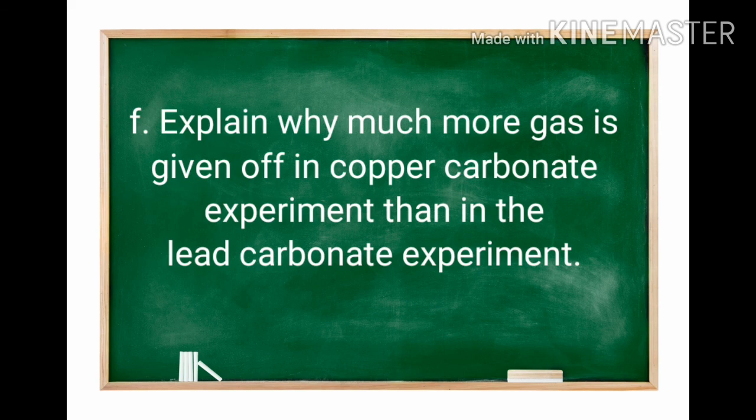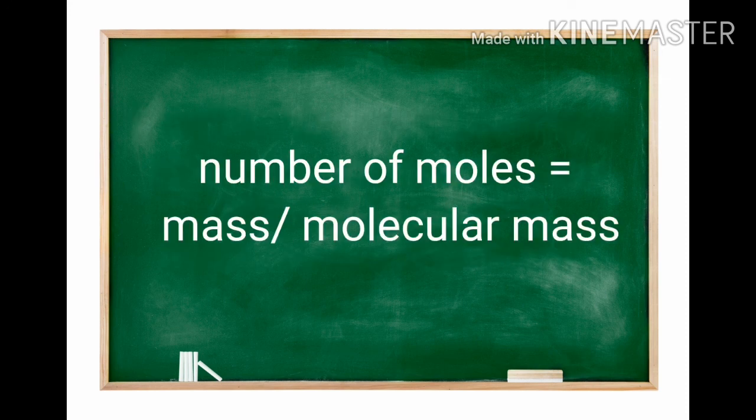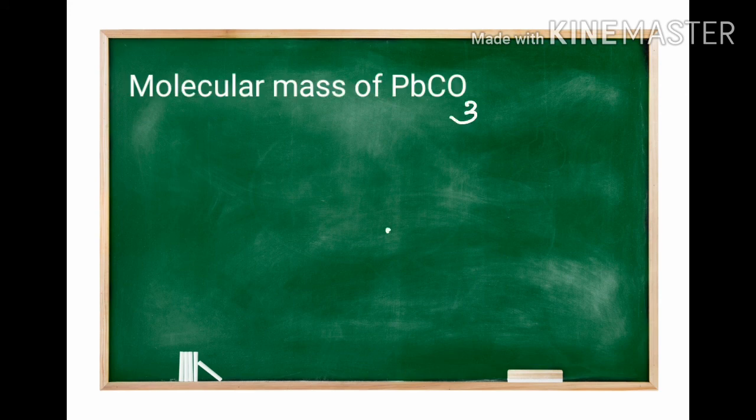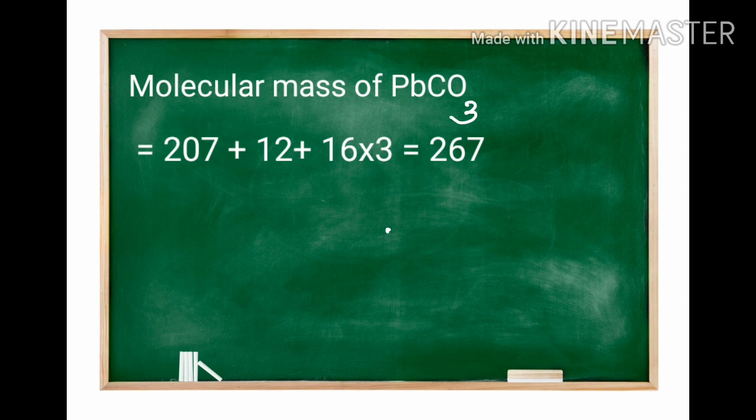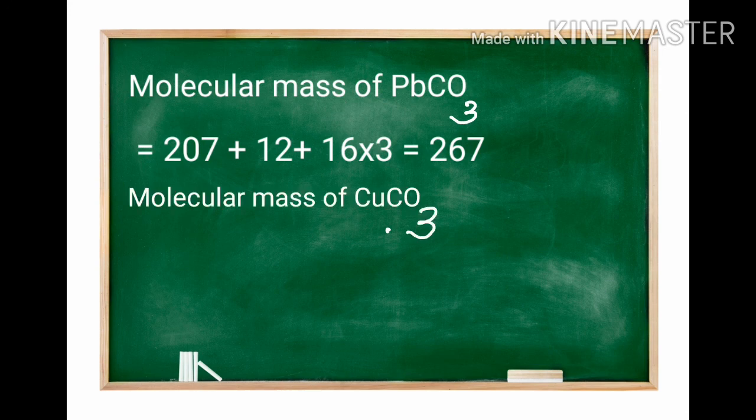Next, explain why much more gas is given off in the copper carbonate experiment than in the lead carbonate experiment. For that we want to find out the number of moles in copper carbonate and lead carbonate by the equation mass divided by molecular mass. First we want to find the molecular mass of lead carbonate by adding the mass of each element. Mass of lead is 207, carbon 12 and oxygen 16. By adding these together we got 267.